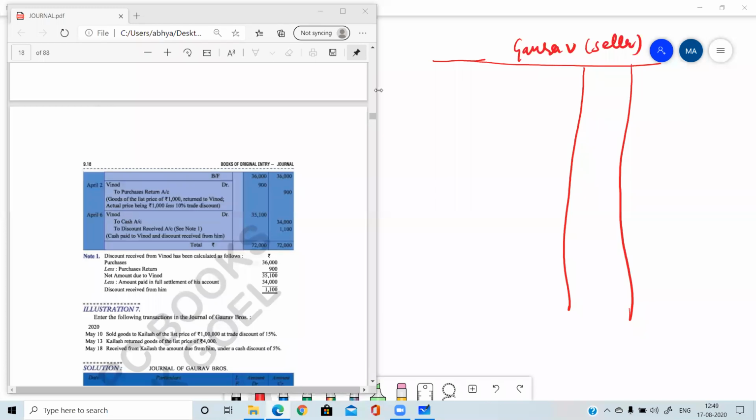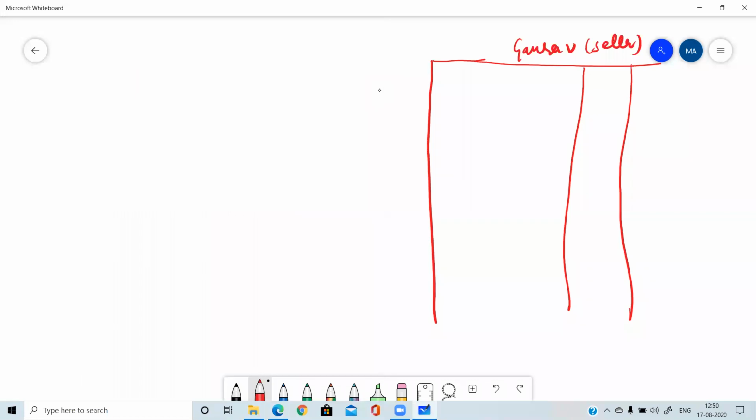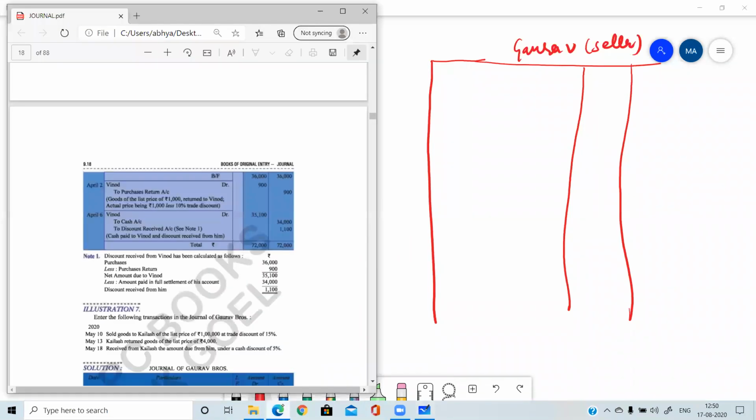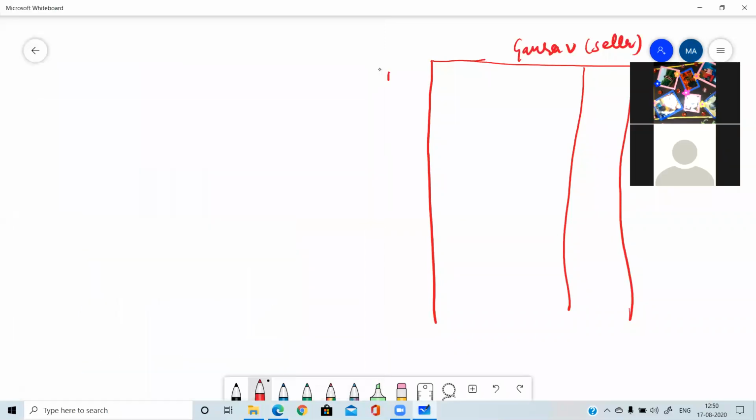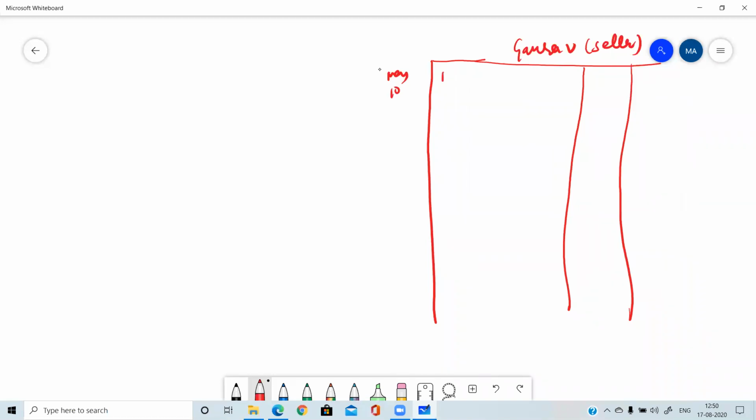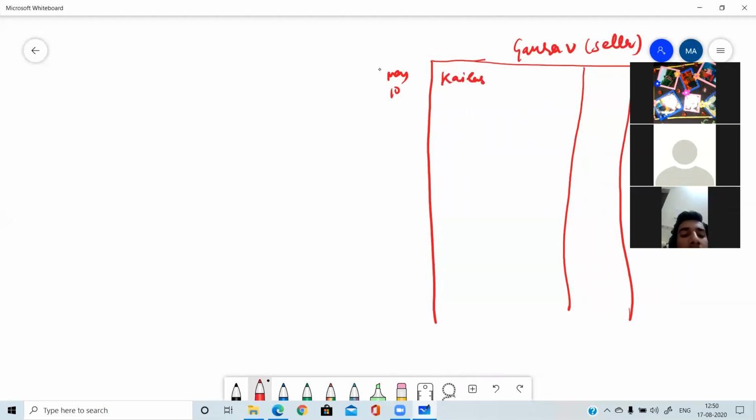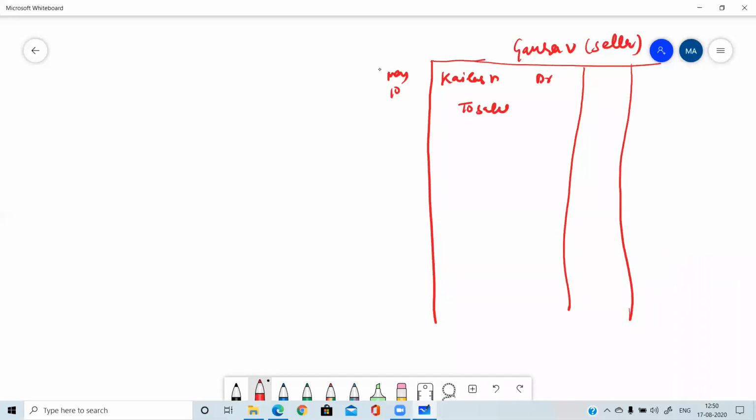List price 1 lakh at a discount of 15%, trade discount. So 1 lakh minus 15,000, 85,000. We are selling the goods on May 10. Okay, 85,000, and we are selling goods to Kailash. So the entry will be May 10, Kailash debit to sales. First entry, 85,000.